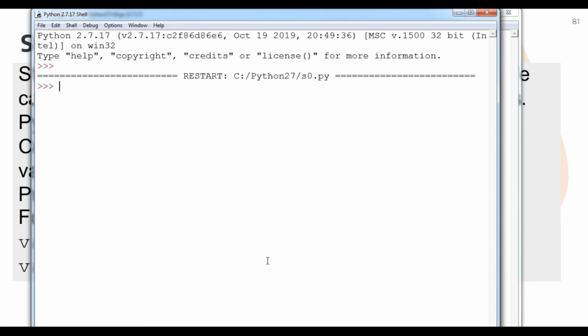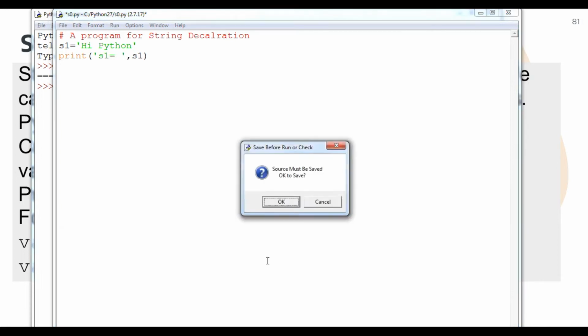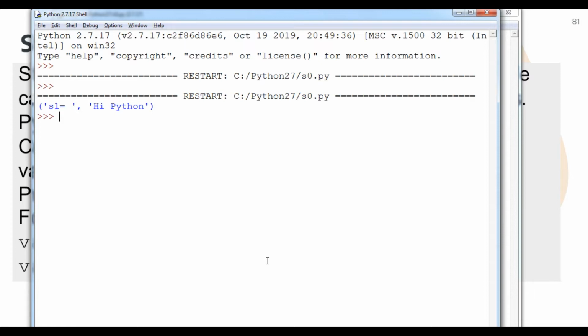Now you can see that s1 is declared. Now I am going to print it. Simply I will use the print command. Within that I will type s1, or I can say, within single quote, s1 equals to, then after that a comma and this one. Let's see what the output will be, student. Here is the simple message: s1 equals to hi Python.